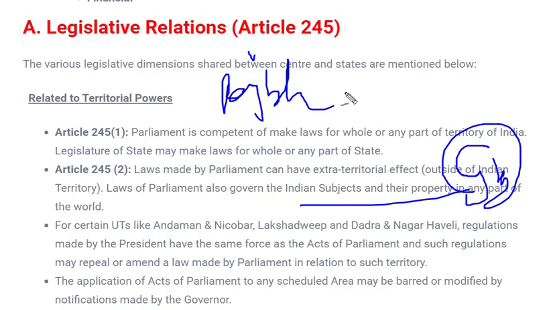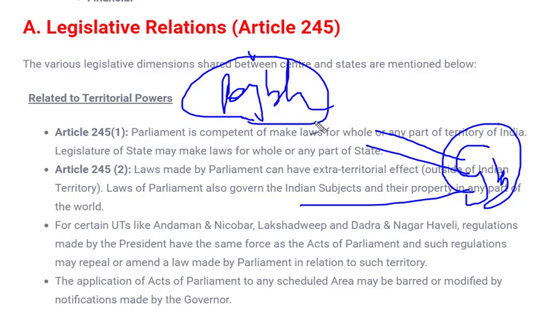Now why will Rajya Sabha pass any resolution? Because as we know, Rajya Sabha is a representation of states. All the representatives of states are there in Rajya Sabha. So if their group or the majority feels that there is a requirement of any change or of making any law in that state, they can make that law. Okay. Next is on state request.